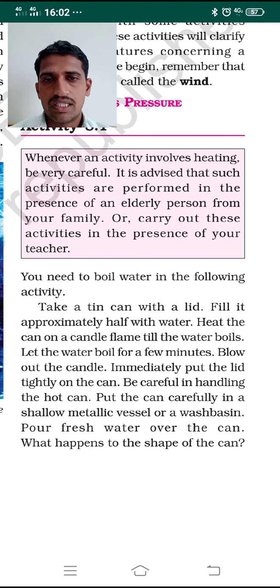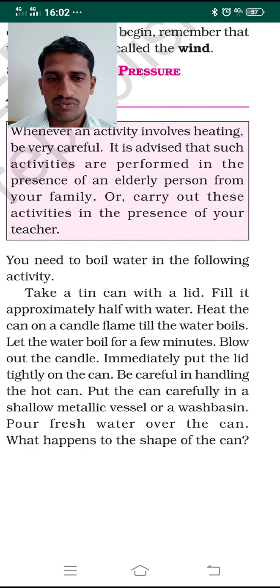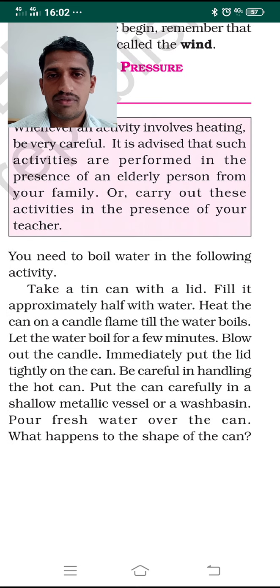Take a tin can with a lid, one that you can close. Fill that can approximately half with water, and heat the water on a candle flame.